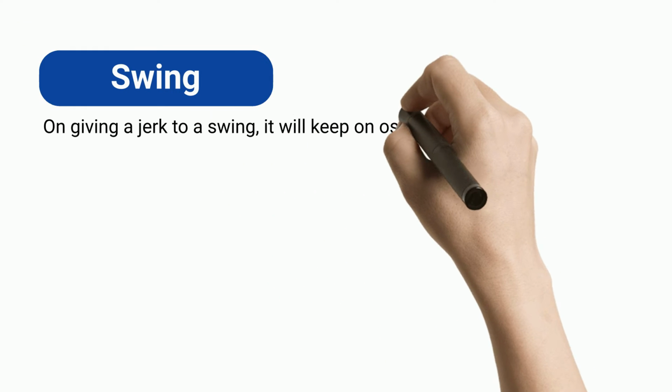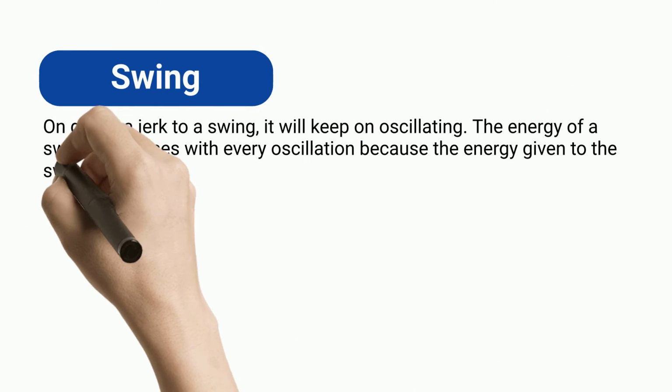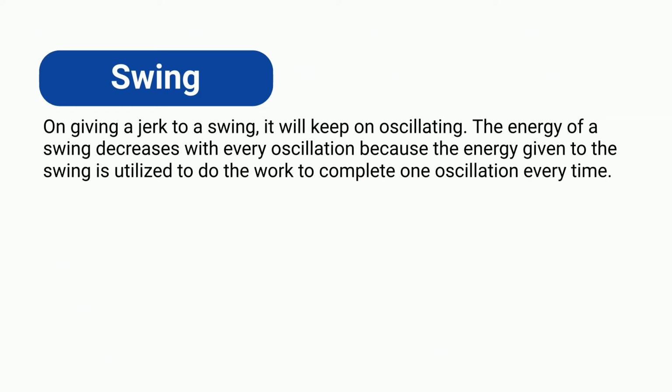Swing. On giving a jerk to a swing, it will keep on oscillating. The energy of a swing decreases with every oscillation because the energy given to the swing is utilized to do the work to complete one oscillation every time.